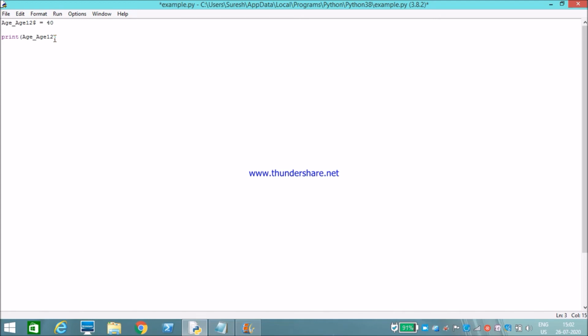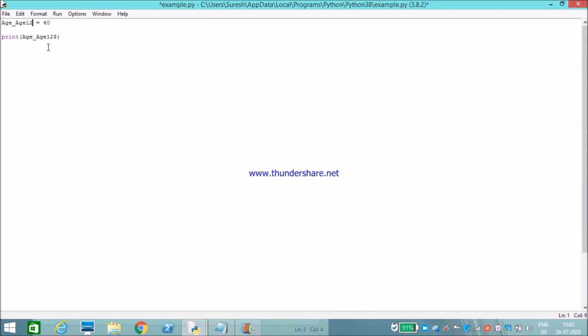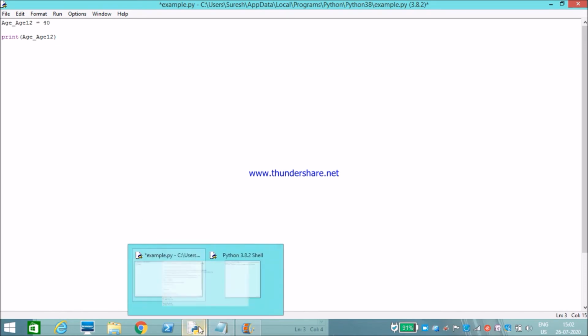What if I include something other than the specified characters, like for example a dollar symbol? What will it do? See, it will throw an error because special symbols are not allowed in variables. Okay, what is my next rule?